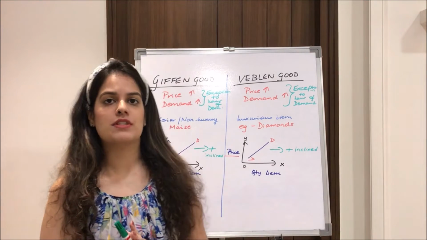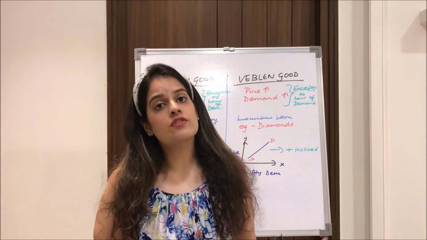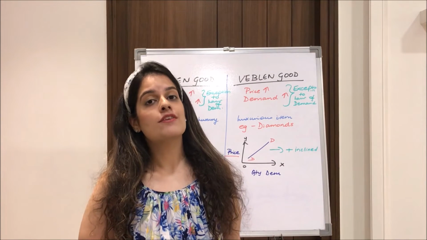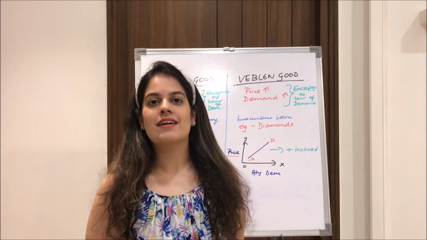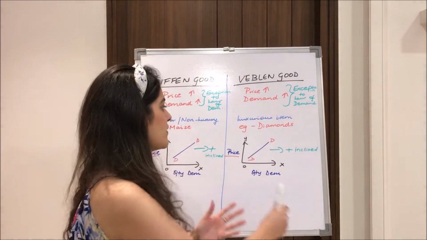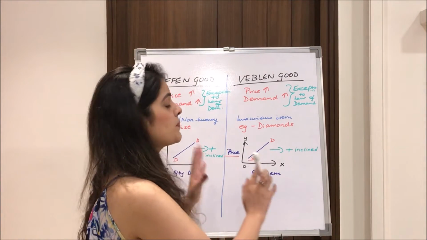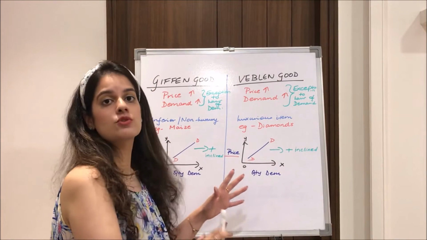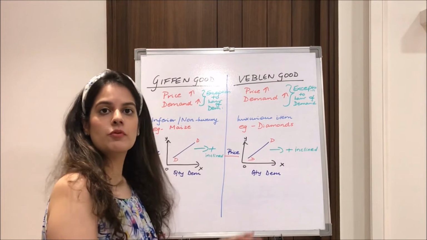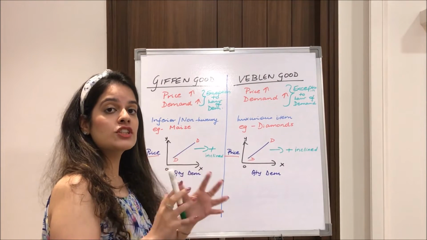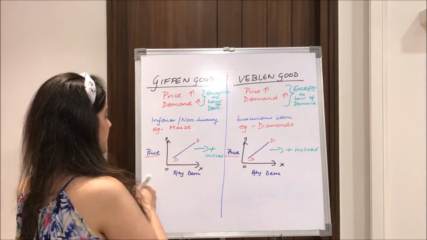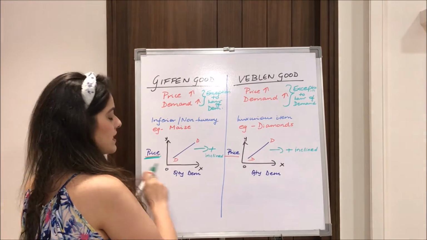For example, diamonds. It is commonly observed that ladies from rich and wealthy families tend to demand more diamonds when the price of diamonds is rising, just in order to stand out in society, and in doing so they go against the law of demand, and that is why we have a positively inclined demand curve. So make sure you don't confuse these two, and students tend to confuse a Giffen good with an inferior good. A Giffen good is also a type of inferior good, but the major difference between the two is that the inferior good's yardstick is income, and for Giffen goods, the yardstick is price.